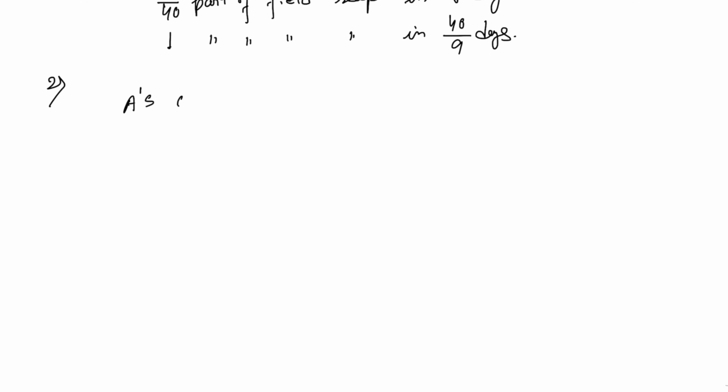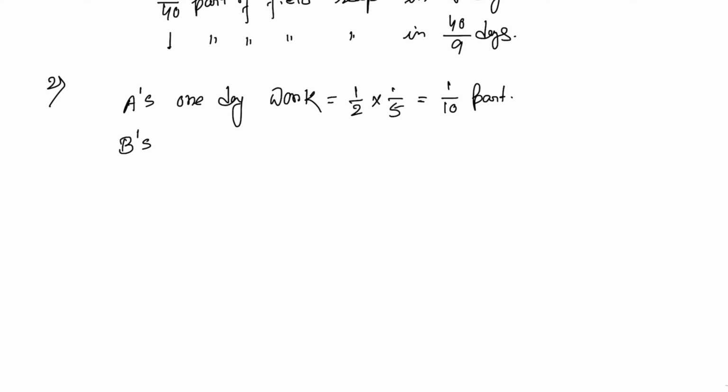As 1/5 of the work is done in 2 days, it will be half into 1 by 5th, that means 1 by 10 part. And B's 1 day work equals 1 by 8 into 2/3, and that equals 1 by 12 part.